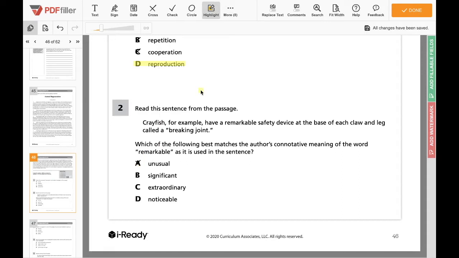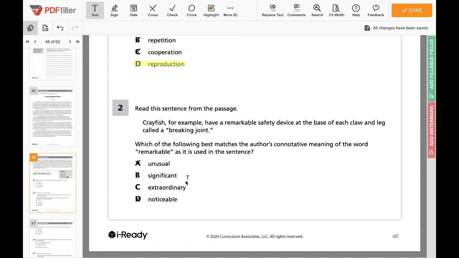So we have significant. Okay, I think significant is a good option. Now, again, we're looking for the best match, so we want to keep on looking. So C says extraordinary. Okay, I think we should keep that one in the running, and then we'll break it down when we have our final two. And then we have noticeable. Well, it doesn't really have anything to do with being noticed above anything else, right? Even though if something is remarkable, it might be noticeable, but that's not really the overall meaning of the word.